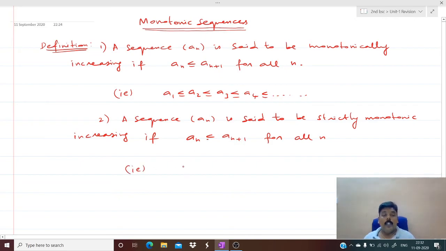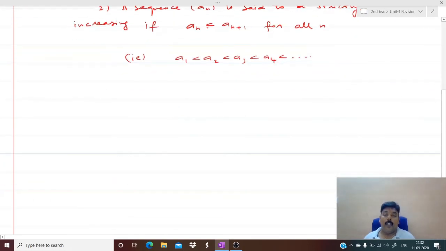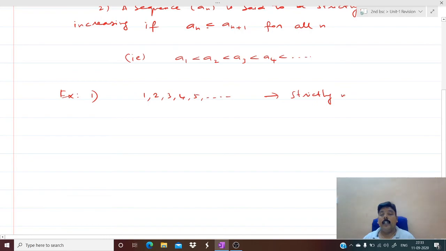So you should understand what is the difference between these two. Strictly increasing means always it is increasing. Same value will not be there: a1 less than a2 less than a3 less than a4 and so on. Here equality is permitted, whereas in the strictly increasing case equality is not permitted. For example, if I write 1, 2, 3, 4, 5 etc., this is strictly monotonic increasing, because equality is not there.